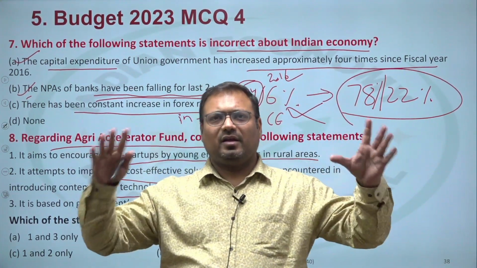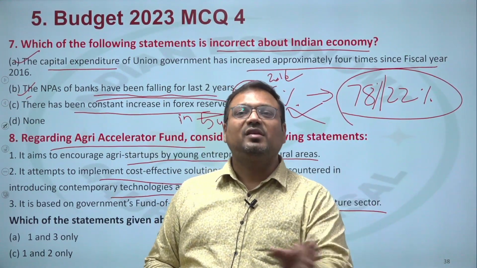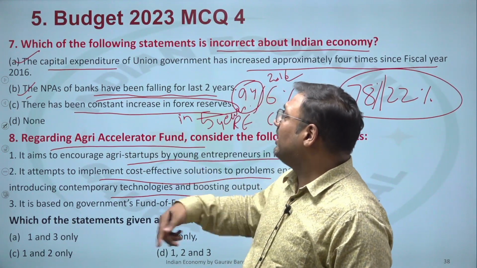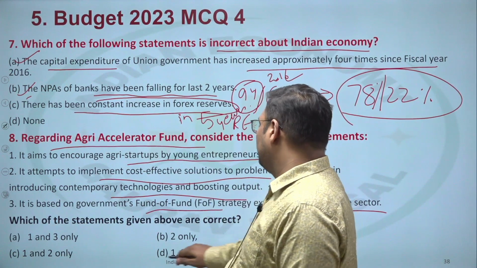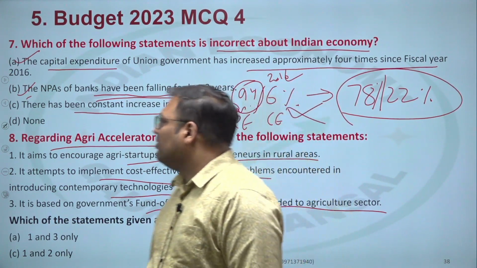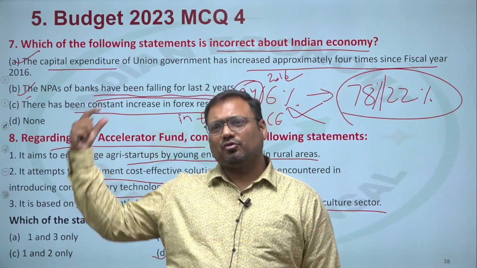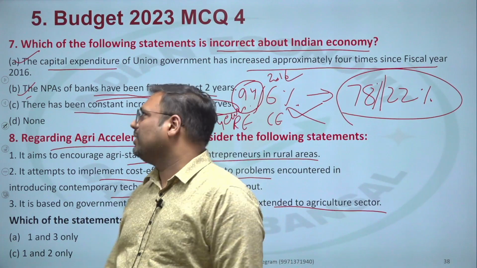That we create a reserve fund for the already present many of the scheme based funds. So this is a fund of fund. Okay, it will accelerate present schemes. So in this case, D is the answer. With that, I have covered some of the questions from the budget. Okay, questions like these do regularly come in the examination.